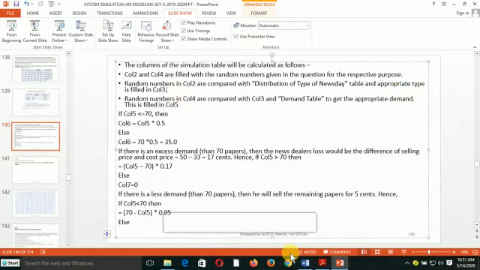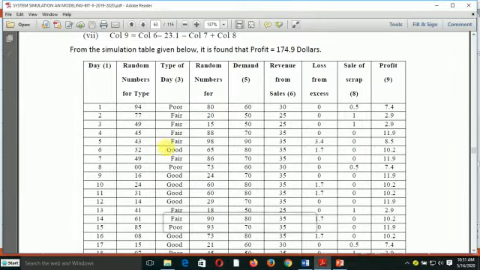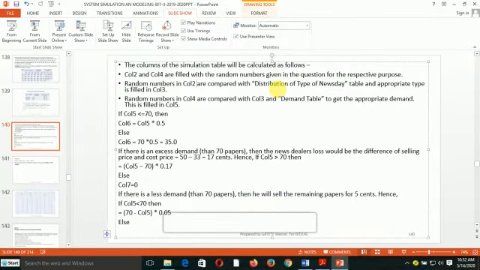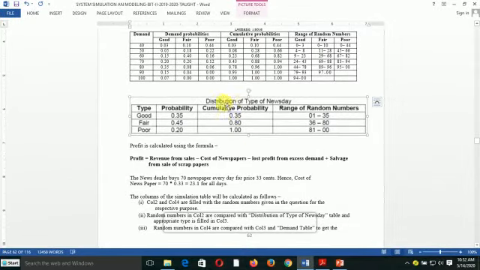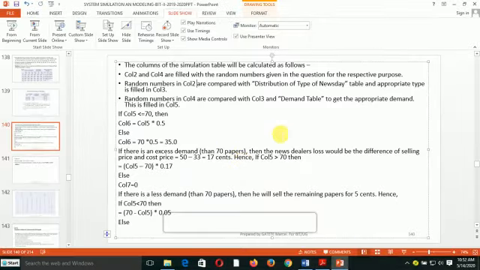Appropriate type. What do we do? We take the random number in column 2 here, 94. We compare with the distribution of type of news day, I compare with this one here. After comparing, I indicate the appropriate demand and we fill it in column 5.